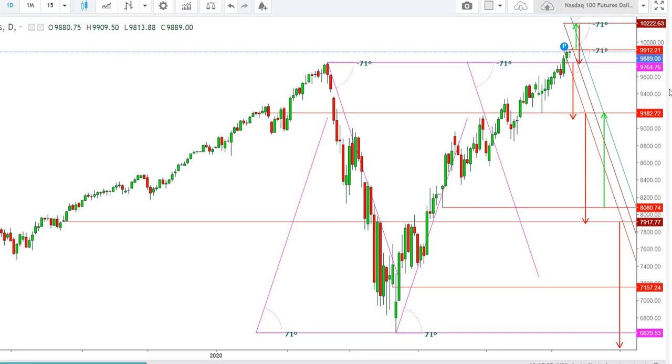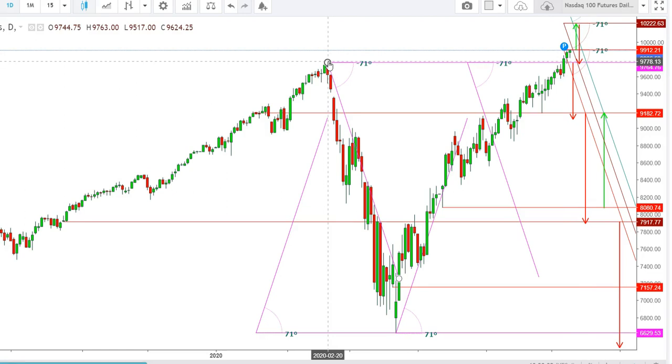Therefore, I would like to mention here that the level of 9888 looks to be a very decisive point where the Nasdaq futures look ready to take a decisive move during the next few hours. Here I find that if the Nasdaq futures are not able to breach the immediate resistance of 9912, they look ready to see a steep fall from these levels, which they tested in February 2020. Here you can see that this level will provide immediate support to Nasdaq futures in case of any downward move,